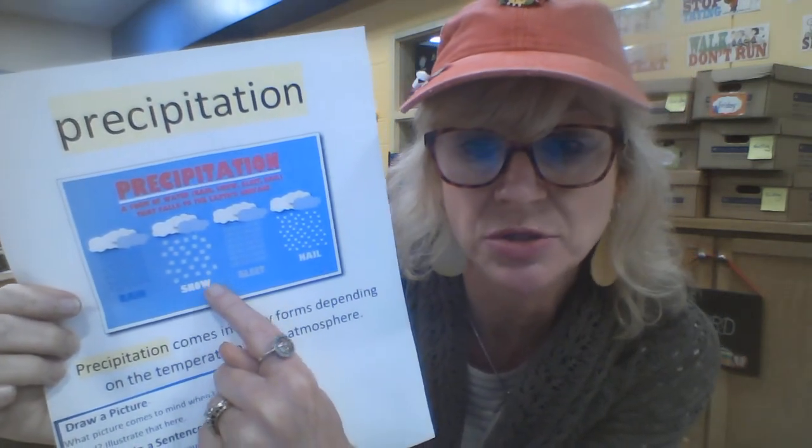What kind of precipitation did we have this afternoon at the buses when we were loading the buses? Was that like a regular rain? No, it was like a mist. And I even made the comment to two other teachers, I said, if it was really cold, that would be some snow or that would be some sleet coming down, because it was a light mist. But if you stood in it long enough, you would get wet. So here's rain, a little bit heavier drops, snow, snowflakes, snow crystals.